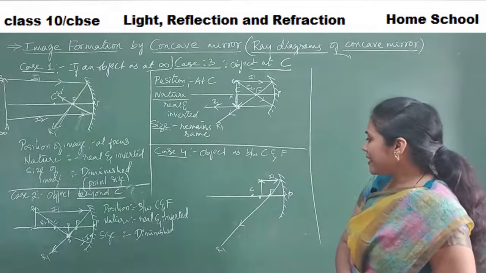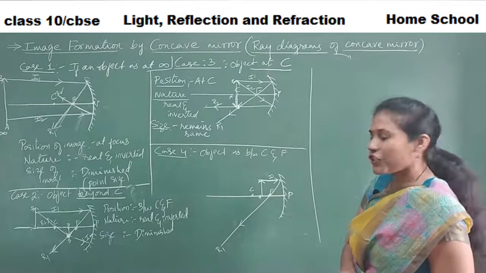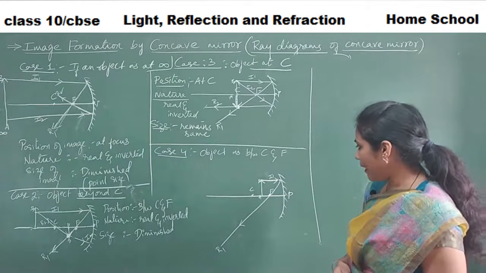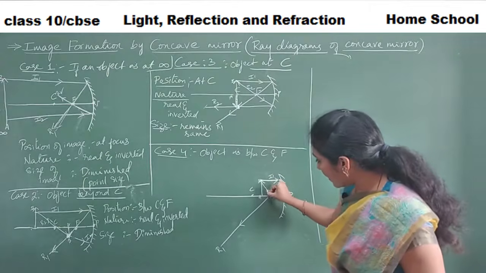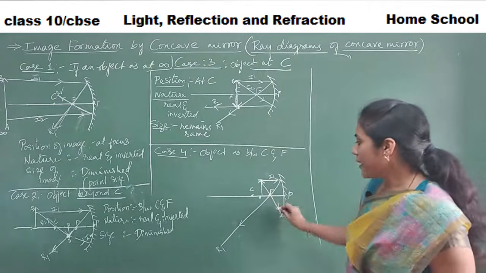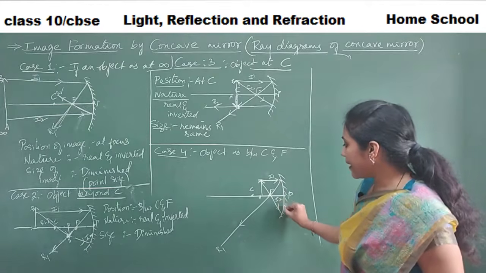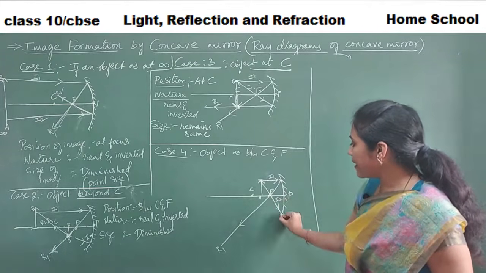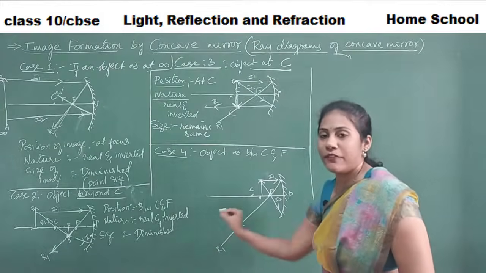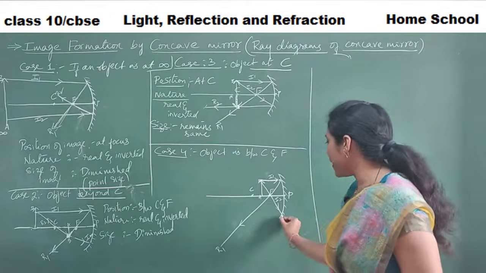Fine. And the second one, which incident ray can I consider, guys? Let me consider the incident ray moving through the focus. So this is my second incident ray. When an incident ray is moving through the focus, the reflected ray is parallel to the principal axis, right?